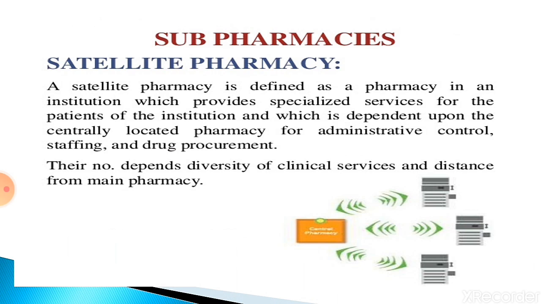Satellite pharmacy is defined as a pharmacy, an institution which provides specialized services for the patients of the institution and which is dependent upon the centrally located pharmacy for administrative control, staffing and drug procurement. It depends on the number of dependents, diversity of the clinical services and distance from the main pharmacy. So these pharmacies, which are situated on each floor, depend on the central pharmacy for administrative control, staffing and drug procurement, and the central pharmacy supplies the medicines which are required to the satellite pharmacies.